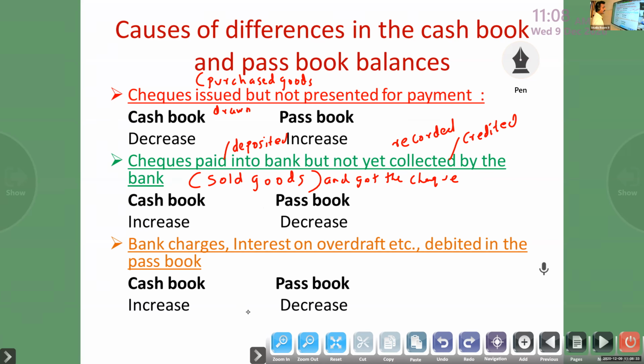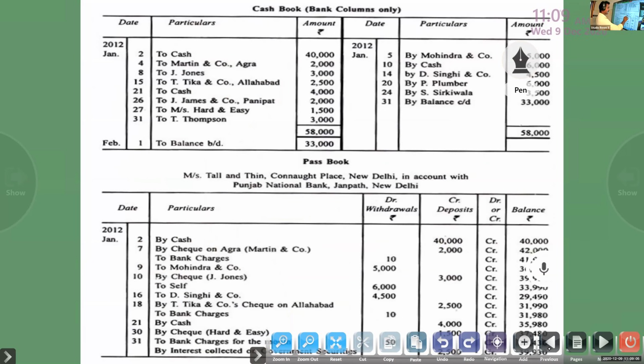bank charges, interest on overdraft, service charges debited in the passbook. Here no need to take any example. You look at this sentence: debited in the passbook. Debited in the passbook means passbook decrease.